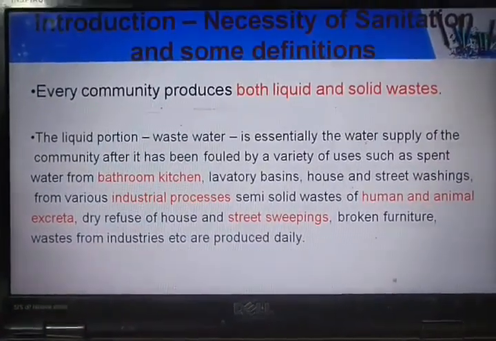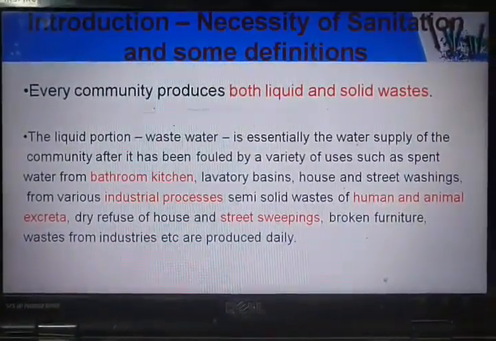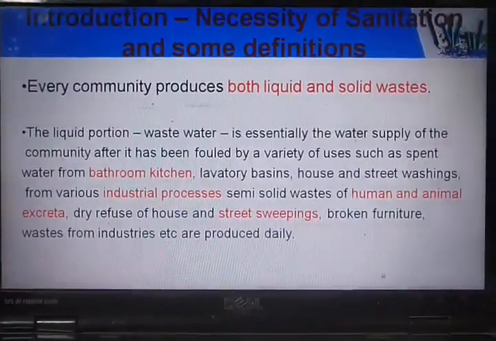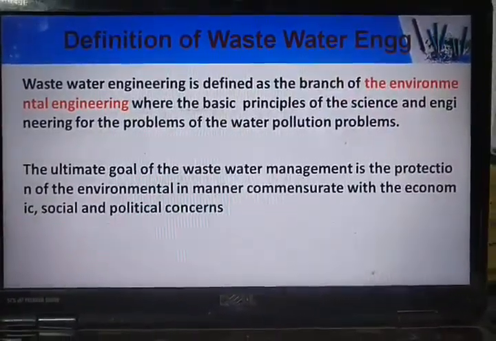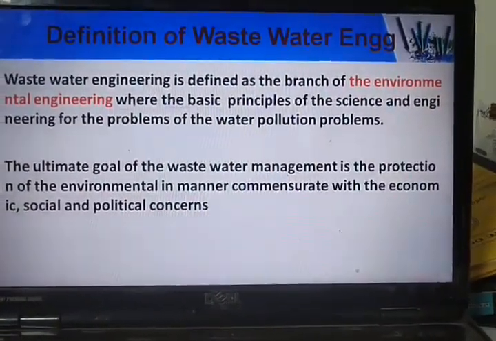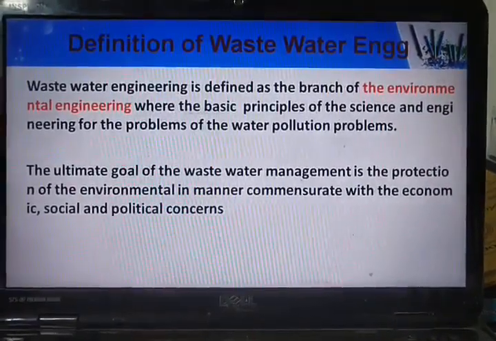Which is generally discarded as of no use, is termed as solid waste, which is solid in nature. So what is the definition of wastewater?